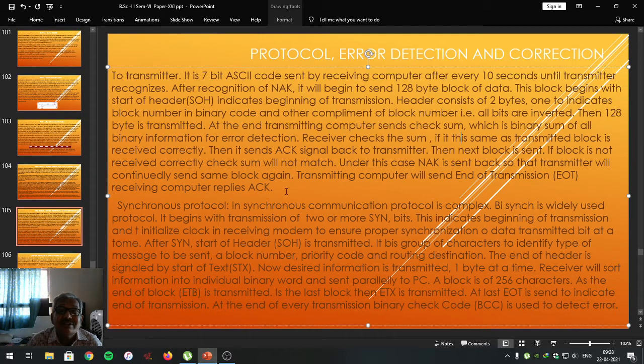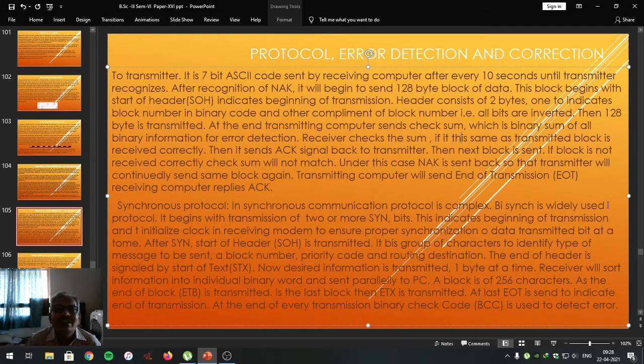Friends, we studied handshaking and the X modem protocol, attaching start bit and stop bit as far as asynchronous or serial communication is concerned, and how the produced errors are detected and corrected by following the protocols used in it to make digital data communication successful. Now, students, we are going to study the error protocols in synchronous communication. Those are called the synchronous protocols, as in parallel communication. In synchronous communication, the protocol is complex.